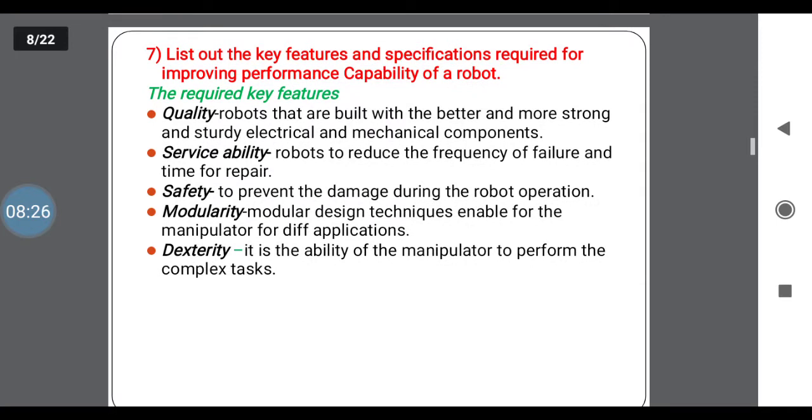Next one, list out the key features and specifications required for improving the performance capability of a robot, or how to improve the performance capability of robots. The first one is quality. Quality improves the mechanical and electrical components; serviceability reduces the frequency of failure; safety prevents damage; modularity designs the techniques for different applications; dexterity is the ability to manage complex tasks. These are some key features to improve the quality and capacity of robots.